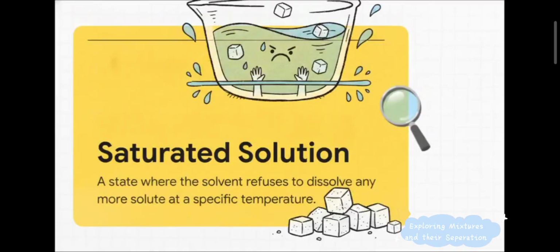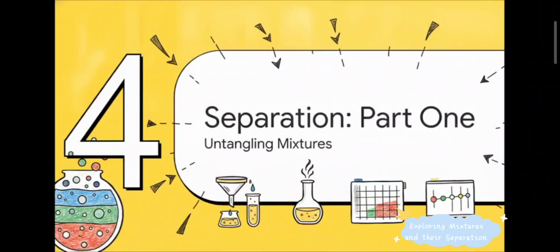Once a solvent absolutely refuses to dissolve even one more single grain of solute, boom, you've created what chemists call a saturated solution. All right, section 4, separation part 1. Now that we've built these mixtures up, let's see how science untangles them.